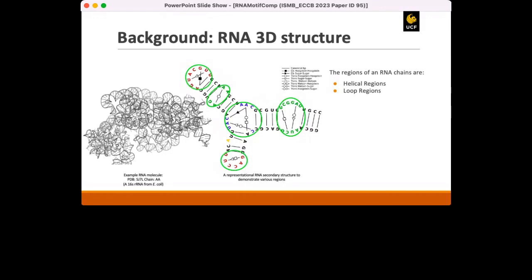Based on the 3D structures, the loop regions can also be categorized into hairpin loops, internal loops, and multi-loops. They play critical roles in various RNA functions, including RNA protein interactions, enzymatic activity, ligand binding, and regulatory mechanisms.